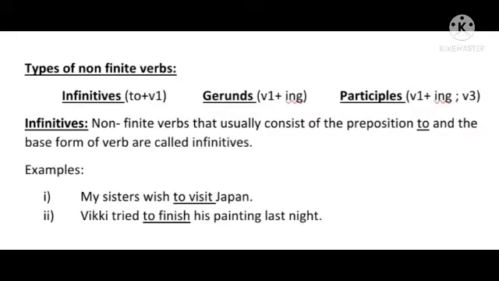Let's see types of non-finite verbs. We can classify non-finite verbs into infinitives, gerunds, and participles. Non-finite verbs that usually consist of the preposition to and the base form of verb are called infinitives. For examples, my sisters wish to visit Japan. And the second one, Vicky tried to finish his painting last night. The underlined verbs to visit and to finish are infinitives.